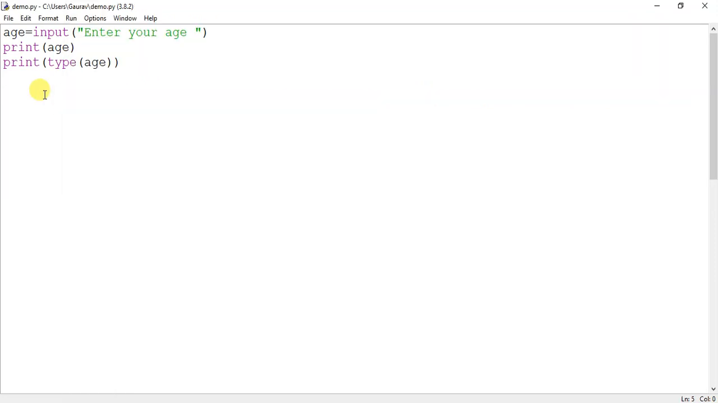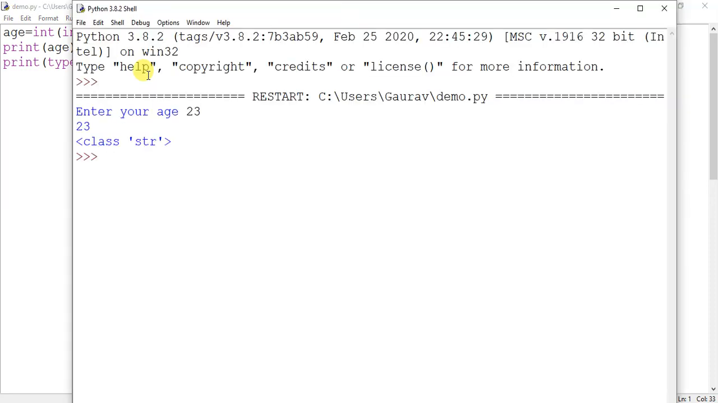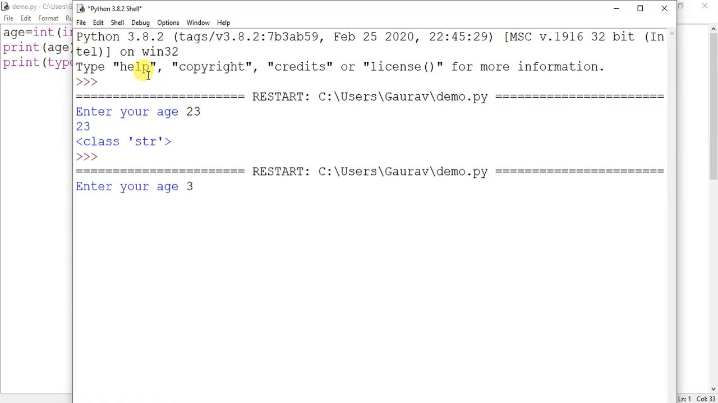So how do we convert it? We will convert it using a function called int, and if you have to change it into float, then we have a function called float. So we will use the function int, and inside int we will put that input function. What will happen? The value of the input function, which is a string, will be passed to the int function, which will convert it to an integer, and then it will be stored in age. Okay, let us run the program. Let us give the same value. Now you can see the difference.